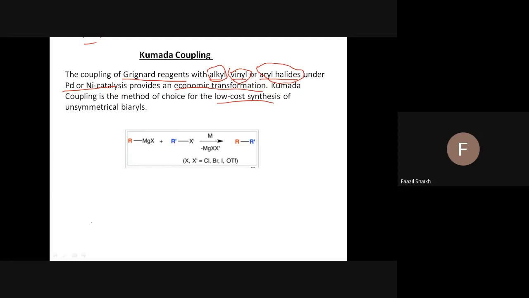This is the Grignard reagent here, RMgX, we know that, and R' X', because X can be the same. This can be alkyl halide, vinyl halide, or aryl, no problem, any one of these. X or X' can be chloride, bromide, iodide, and OTf would be here too. So there is a formation of coupling, formation of biaryl. If we take vinyl, it gives vinyl aryl, or if you take alkyl, it gives alkyl aryl.